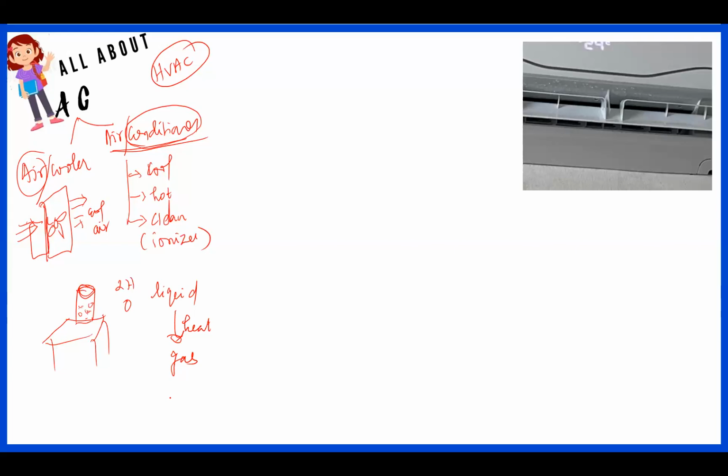The body generates heat, and when it comes in contact with the external environment, it tries to capture the particles, then it will create water particles on the surface of the body, right? This is what we call sweat. Okay, so if you do the reverse process, from gas to liquid, you have to cool it, right? You cool it, then it becomes liquid.